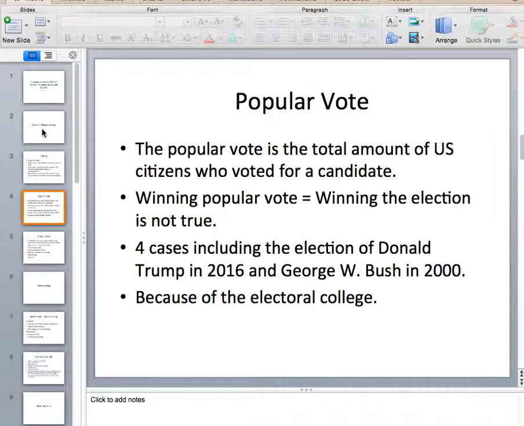Next, popular vote. The popular vote is the total amount of U.S. citizens who voted for a candidate, meaning that if a candidate wins the popular vote, they have the support of the majority of U.S. citizens. But just because you win the popular vote does not mean you always win the election. There are 4 cases where this happened, in the case of Donald Trump in 2016 and George W. Bush in 2000. And this is because the electoral college takes into account the state instead of the whole country.